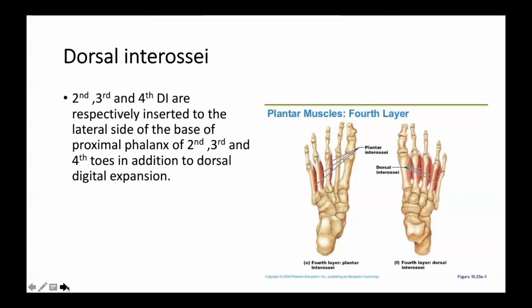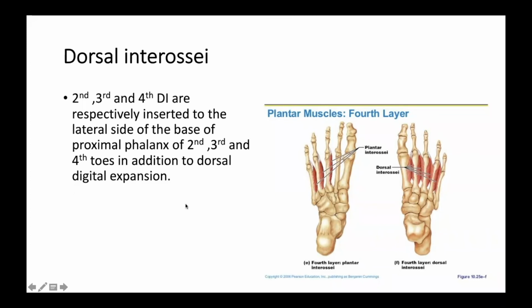Now what about the second, third and fourth dorsal interossei? The second, third and fourth dorsal interossei are respectively inserted to the lateral sides of bases of proximal phalanx of second, third and fourth toes, in addition to the dorsal digital expansion. So they are also the same way, right? Is it clear? Yes, sir. Okay.